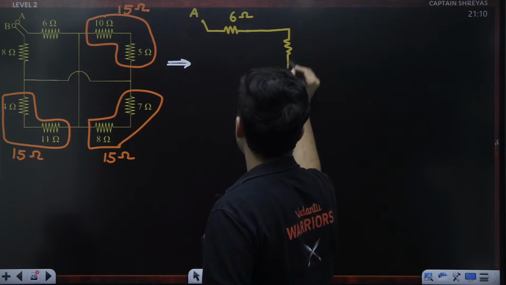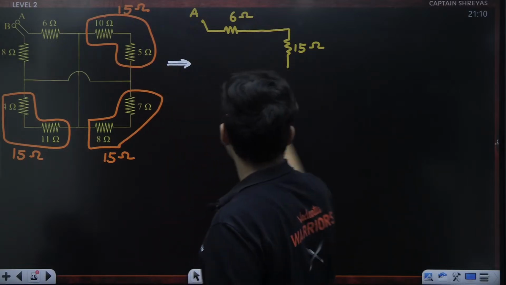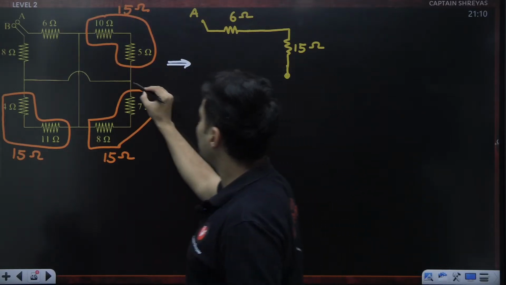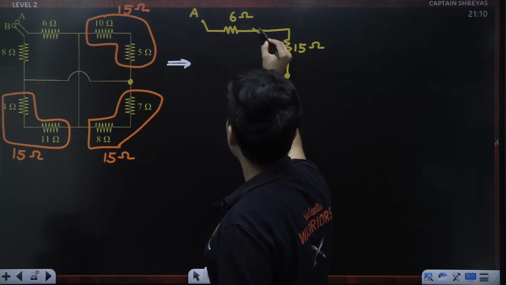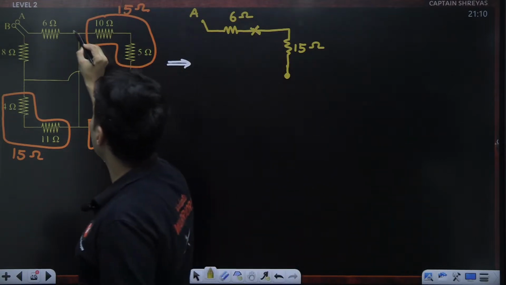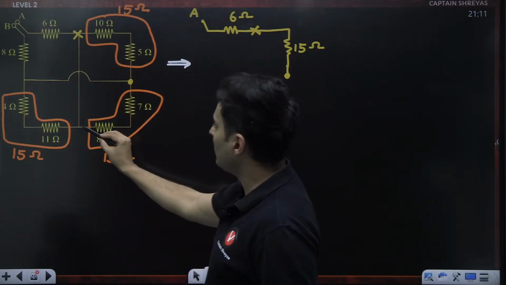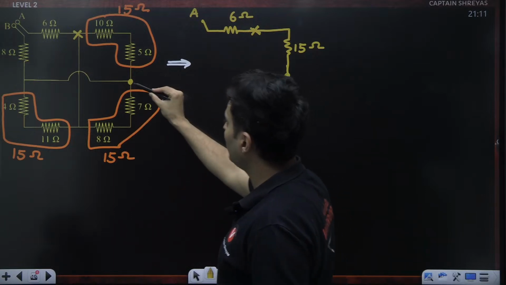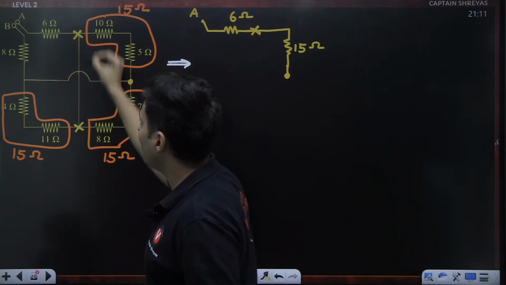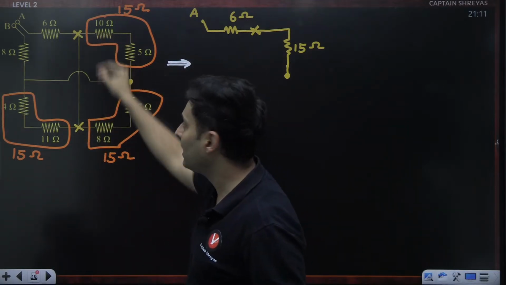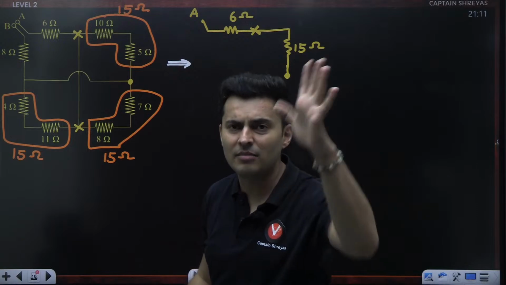So I'll just mention that 15 ohms right over here. And that 15 ohms has a point over here, which is this particular point. Then between 6 and this 15, there is a point over here. Let's say I mark it with a cross so that you analyze it. So this cross is directly connected to some other point over here. But before doing that, between this point and even this cross, because these 2 points are connected by a wire, the potentials will be the same, right? Wire connects points of same potential.